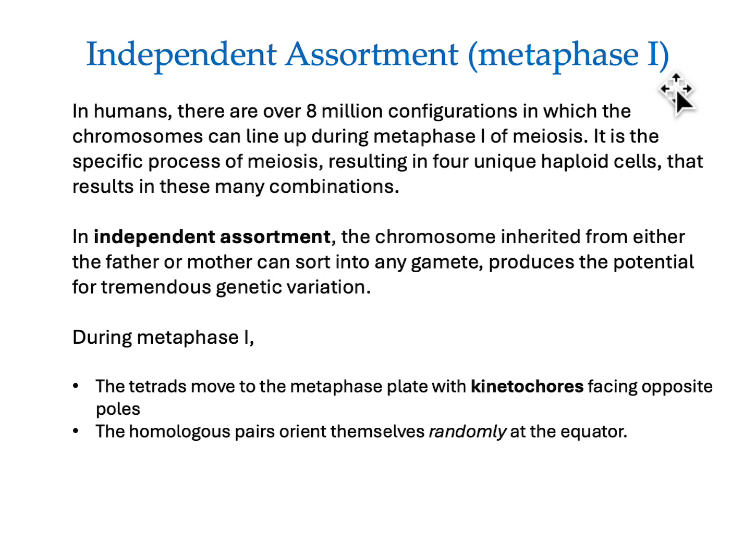And so these homologous pairs are oriented here at the equator randomly. Nobody knows how to predict how they're going to line up. So it could be that we have a red and a blue next to each other, and then under that we have a blue and a red next to each other, and then we have a red and a blue next to each other.